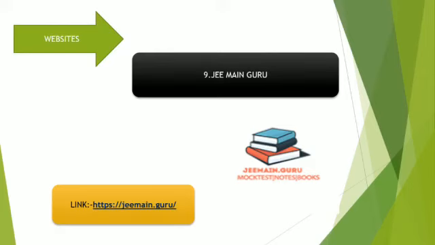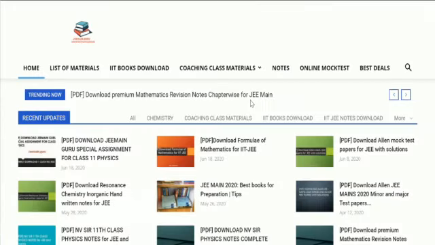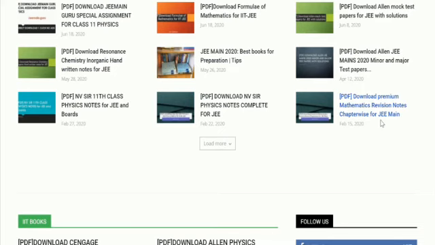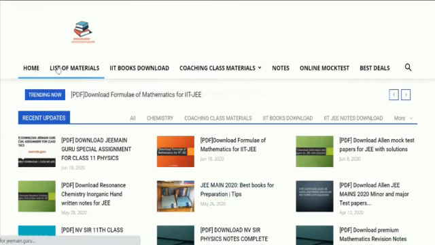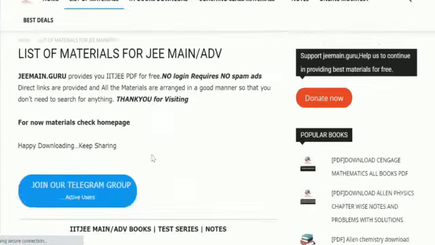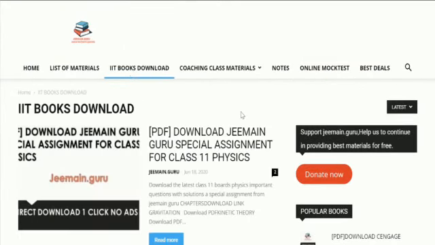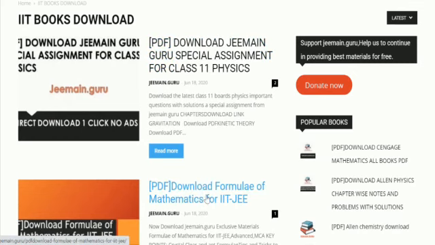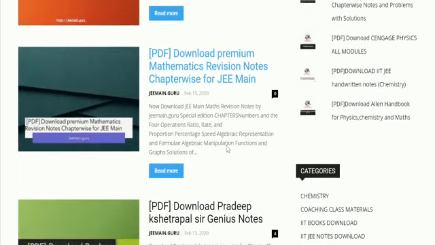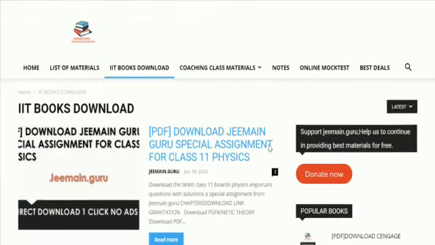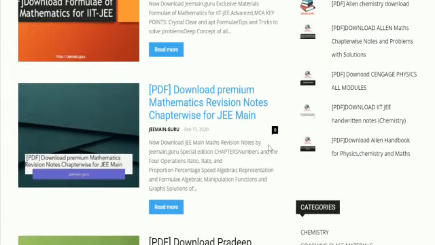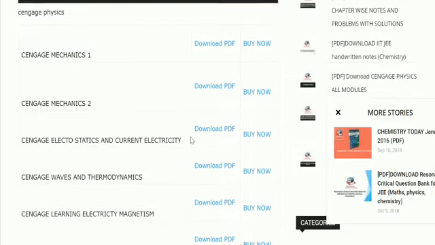Okay, we'll move to the next thing, a website, that is JEE Main Guru. We all know about JEE Main Guru. I'll just give you a preview of that also. They have Sengage, Allen, and Arihant books also, but they have limited Arihant books. If you want more exclusive books, you can go for the JEE Books PDF channel. They have premium mathematics revision notes. Wow. They have Allen chemistry downloads also. These are a boon for us guys, so you guys must check them out. They have many other things.